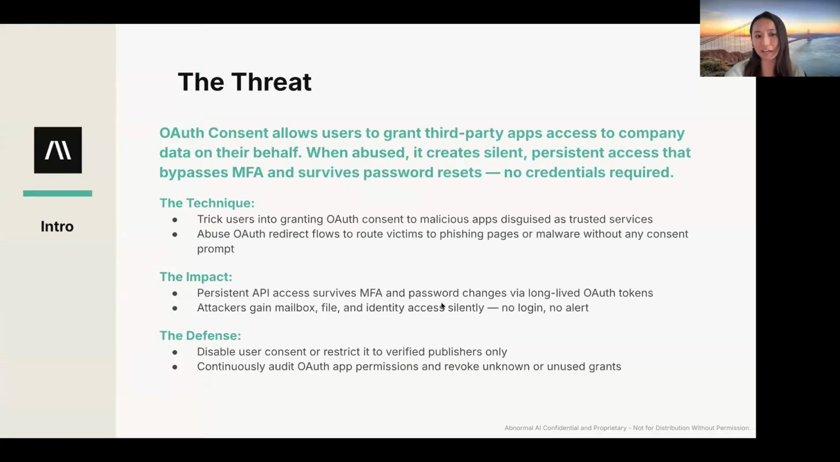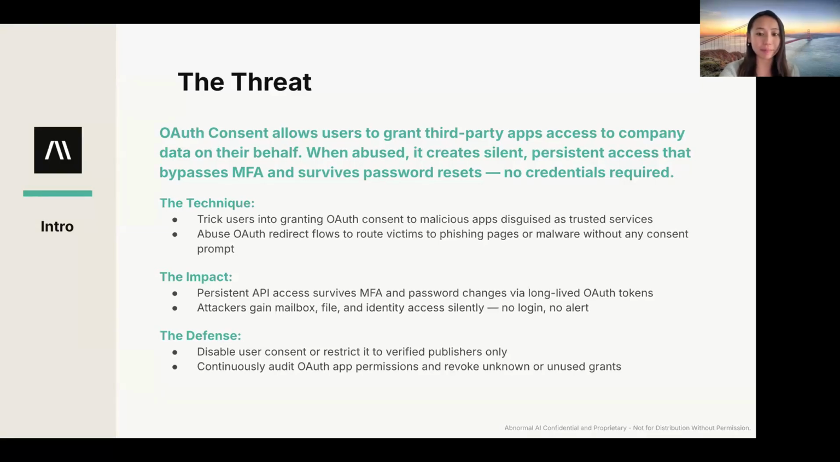So let's start with the threat itself. OAuth consent is something most users interact with all the time, which helps grant third-party apps access to things like emails, files, or calendars on their behalf. It's designed to be convenient and pretty much seamless. But when attackers do abuse this flow, it creates something much more dangerous. Instead of stealing credentials, they're able to establish silent, persistent access to company data. And this access bypasses MFA, survives password resets, and often goes completely unnoticed because technically the user did grant it.